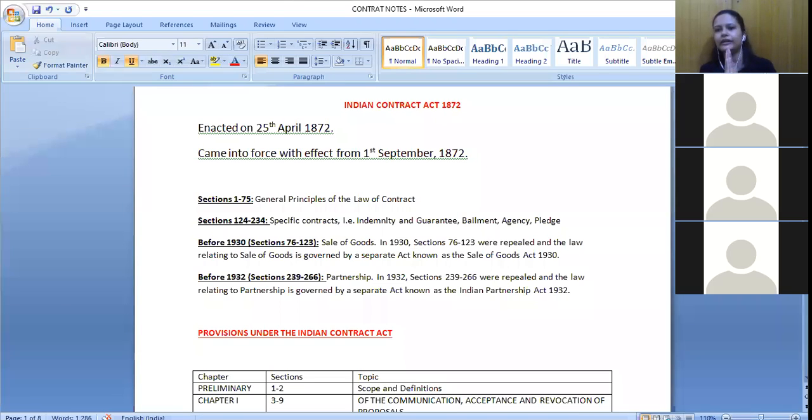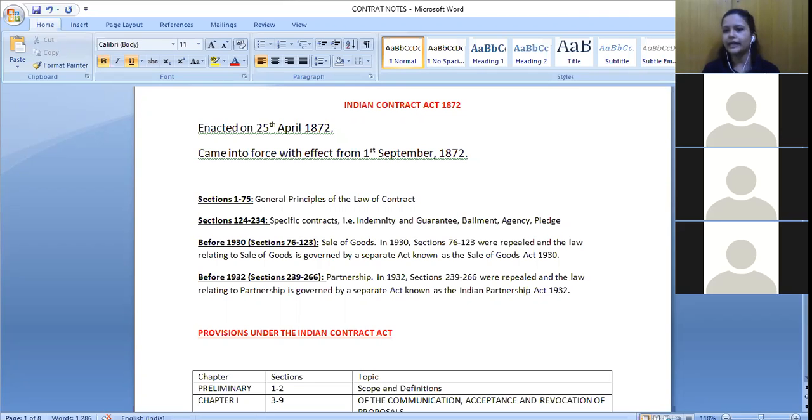So what happens, take for example, you are a big company, you are making thousands of contracts on a daily basis. If there are hundreds of disputes that arise out of those contracts and everyone is filing a case in the regular court, you cannot be visiting the court every single day, right? You also need to look into the day-to-day functioning of the company.